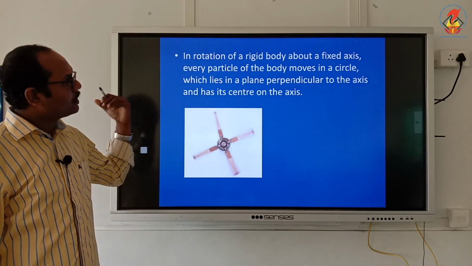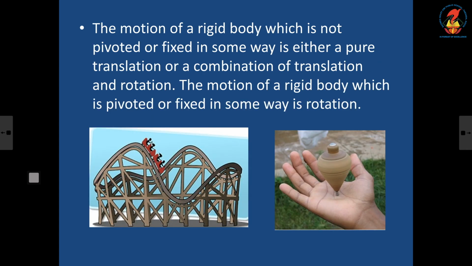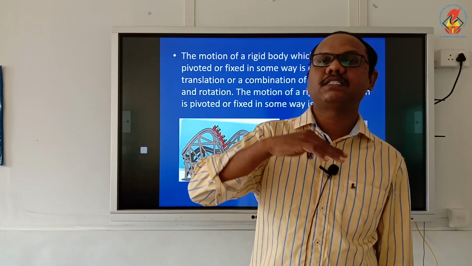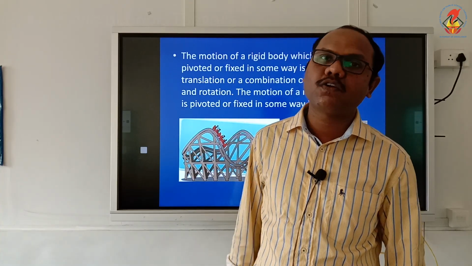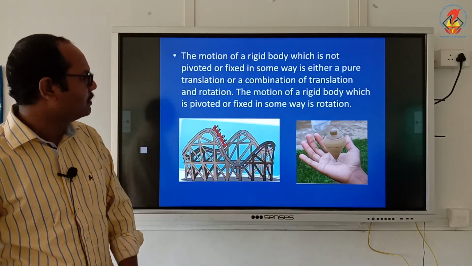If the motion of a rigid body is not fixed in some way, it is either a pure translation or a combination of translation and rotation. The motion of a rigid body which is pivoted or fixed in some way is rotation. If the axis is fixed, it is rotation. If the axis is not fixed, it is a combined rotation and translation. Okay? That is what you understand from this figure.